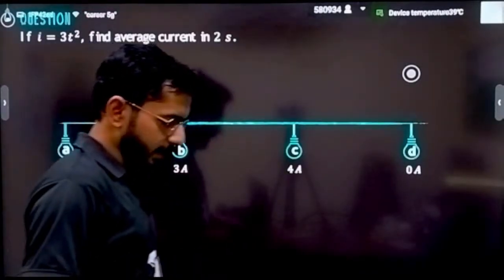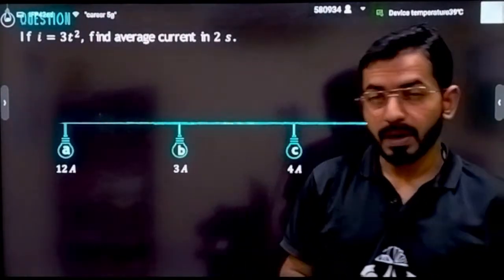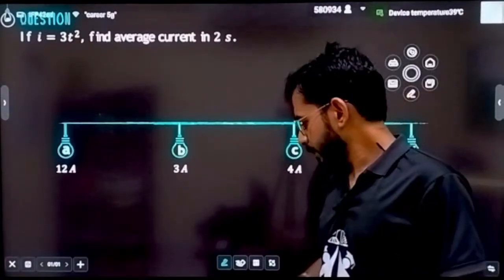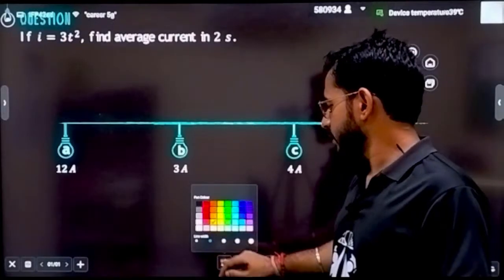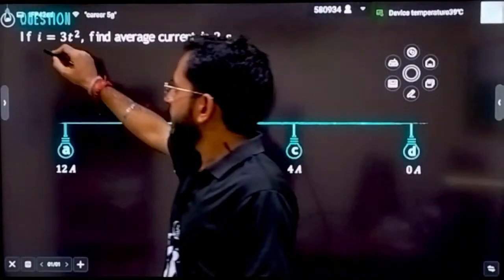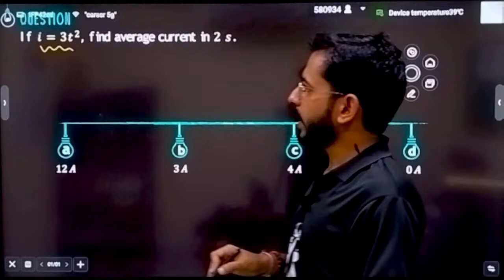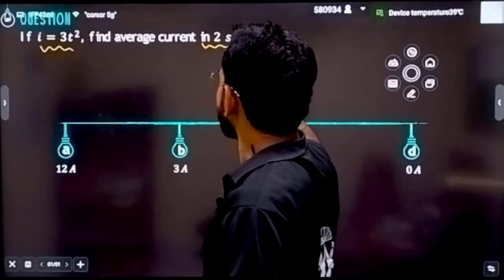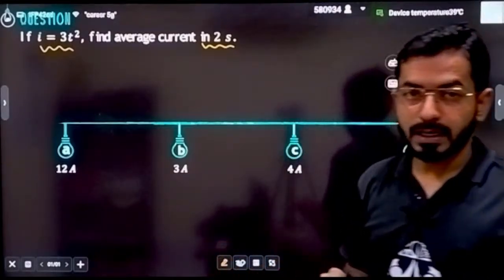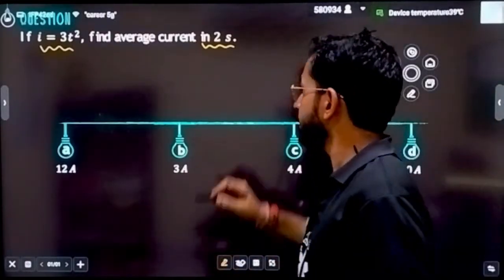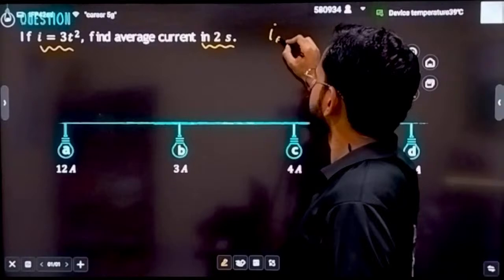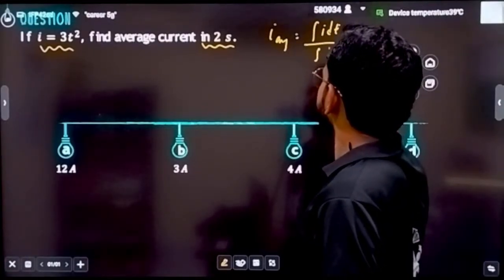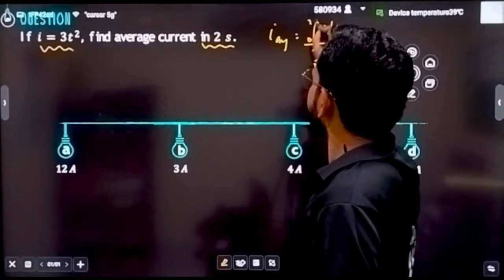See, let's have a question, and this question is going to explain in a much better way how to find the average values. Let's start solving. What is the function that is given, students? Current I is given as 3t square. Find the average current in 2 seconds. You have to calculate what is the average current in the first 2 seconds. How will we calculate? I have told you that the average current equation will be integration of I dt divided by integration of dt, and limits will be 0 to 2.